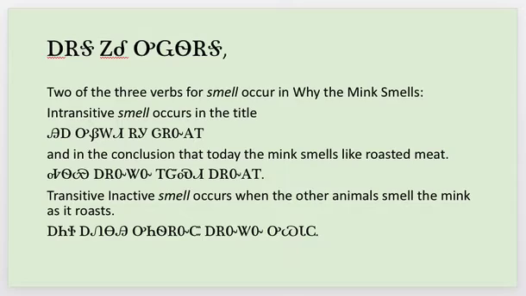The other animals smelled the roasting flesh.